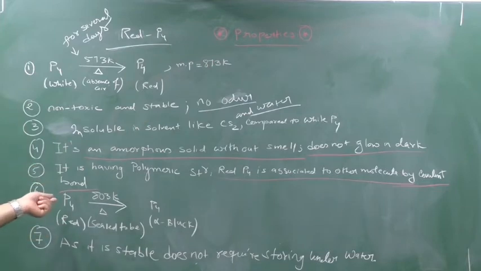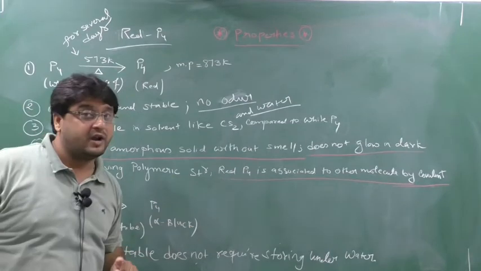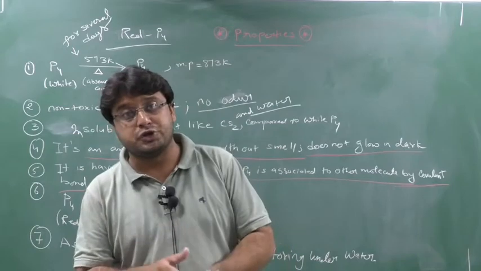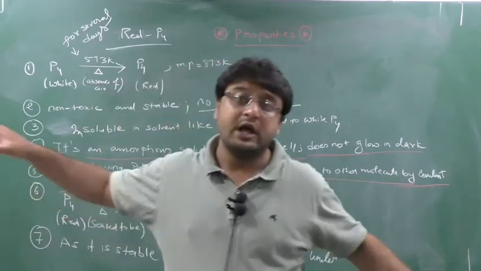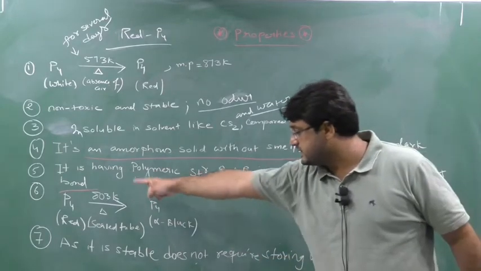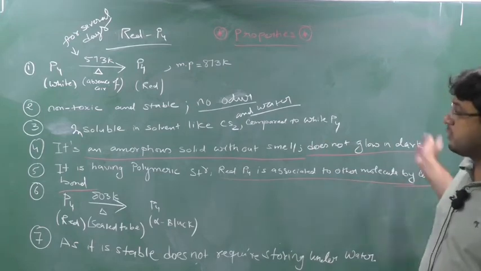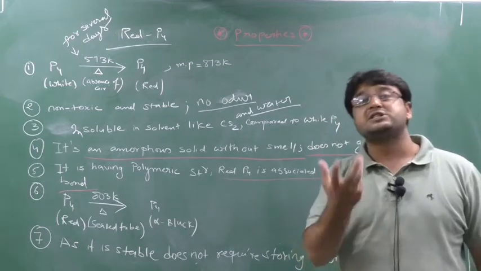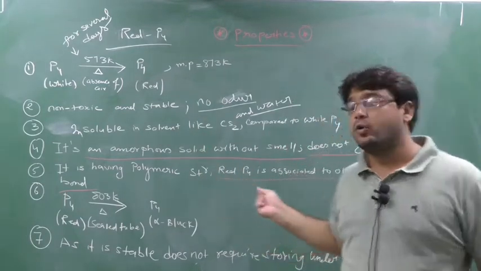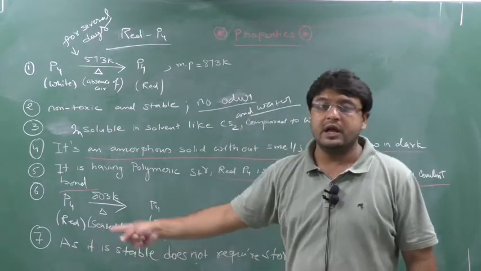It has a polymeric structure, and red phosphorus is associated to other molecules by covalent bonds, whereas white phosphorus is a discrete molecule. But red phosphorus is associated to other molecules and forms a long chain of molecules. That's why it is polymeric. Are you understanding or not? Clear? Now if you take red phosphorus and heat it at 803 Kelvin in a closed tube, you will obtain alpha black phosphorus.